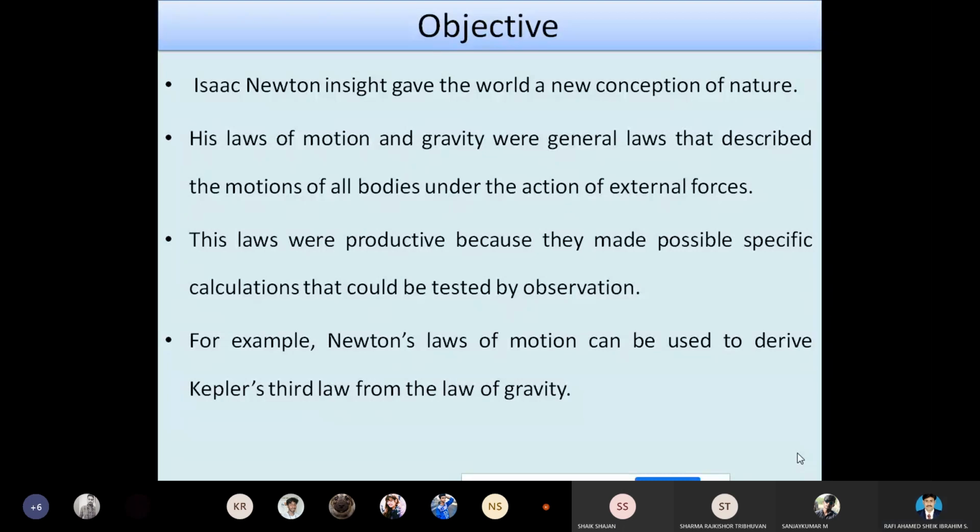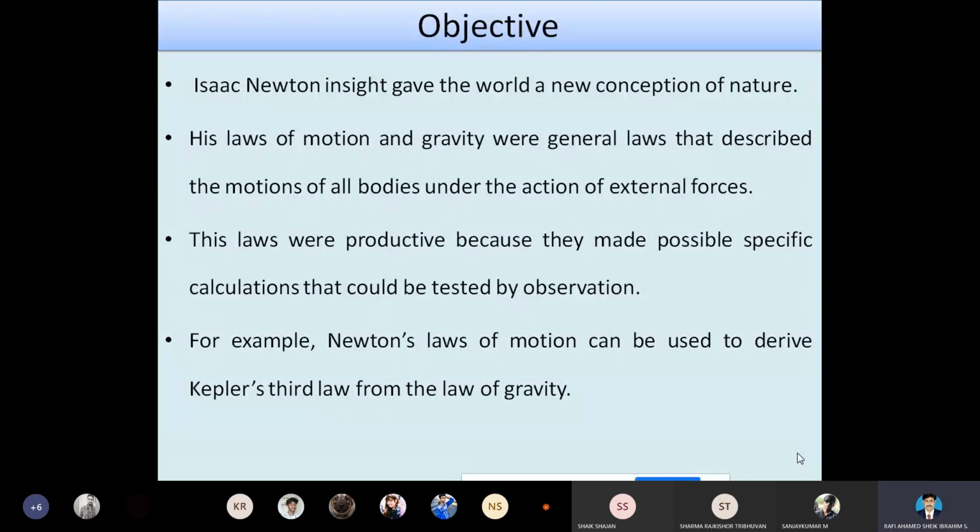So Isaac Newton's insight gave the world a new concept of nature. He described the motion of all bodies under the action of external forces. We are going to see in detail what the forces are and what law is used to explain gravitation.